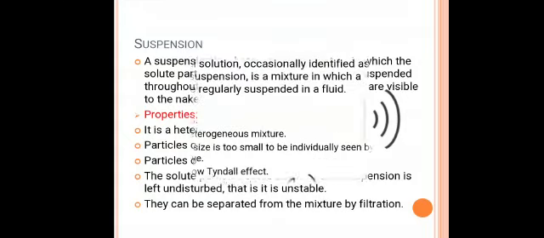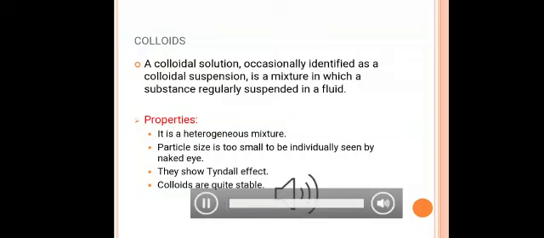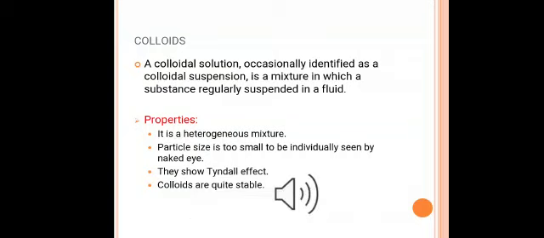Now, our last mixture is colloidal mixture, or we can say colloidal solutions. Now, what is this colloidal solution? A colloidal solution, occasionally identified as a colloidal suspension, is a mixture in which a substance is regularly suspended in a fluid. A colloid is minutely small material that is regularly separated out all through another substance. Examples are whipped cream, milk, jelly, colored glass, etc.